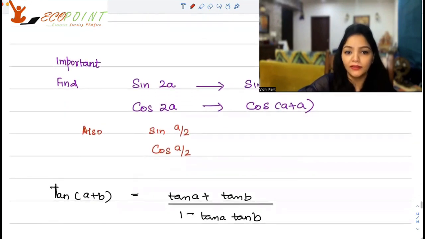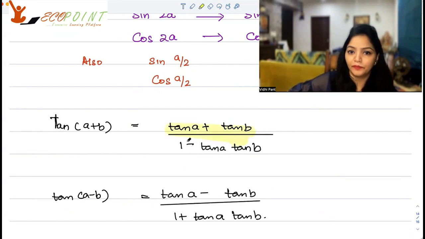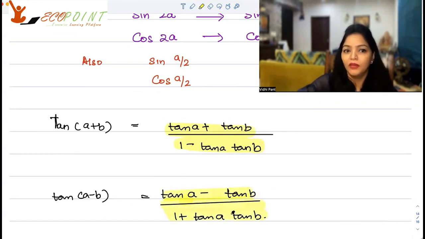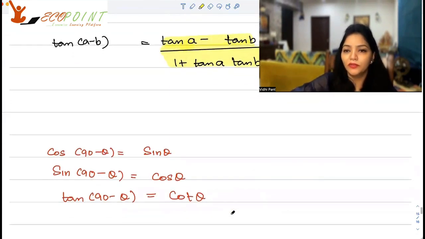Apart from that, tan. Let's not forget about tan. So tan of A plus B is tan A plus tan B upon 1 minus tan A tan B. And tan of A minus B is tan A minus tan B upon 1 plus tan A tan B. So always remember these formulas. Also important for you to remember, cos of 90 minus theta gives you sin theta. Sin of 90 minus theta gives you cos theta. Tan of 90 minus theta gives you cot theta.